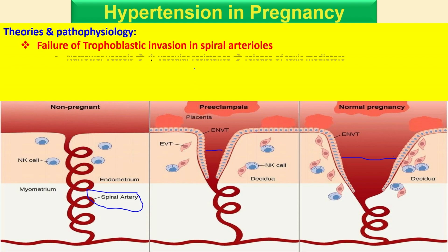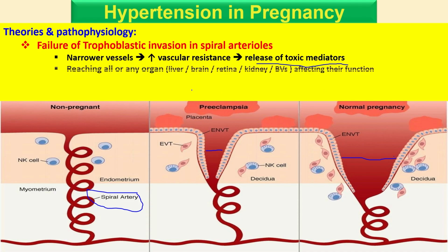This will increase the release of toxic mediators. These toxic mediators go throughout the body. They affect the liver, causing increased enzyme release. If they involve the brain, they cause seizures. If they involve the retina, they cause blurry vision. If they affect the kidney, they cause proteinuria and oliguria. In the blood vessels, they cause hemolysis. So the major problem is the narrow blood vessel, which increases the vascular resistance and causes the release of toxic material that affects the other organs.